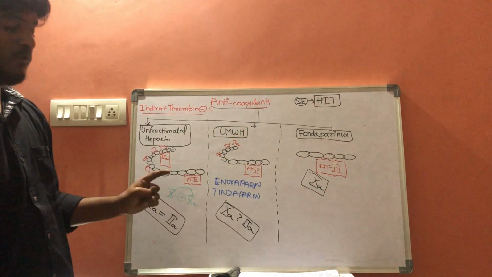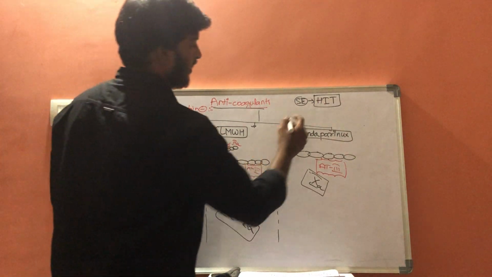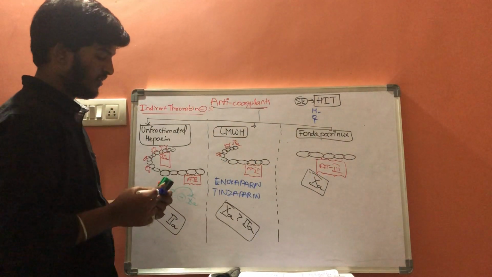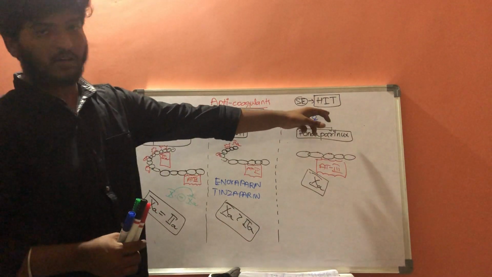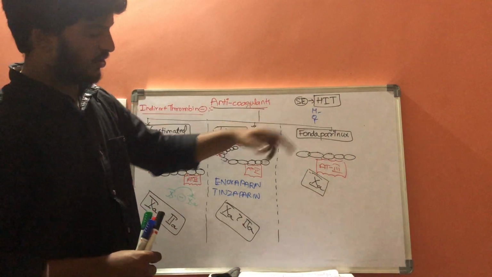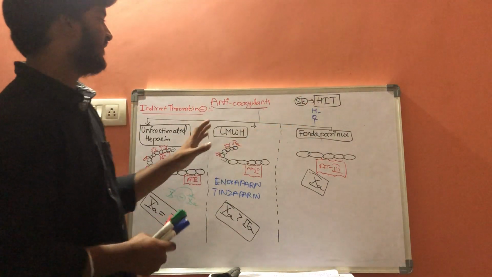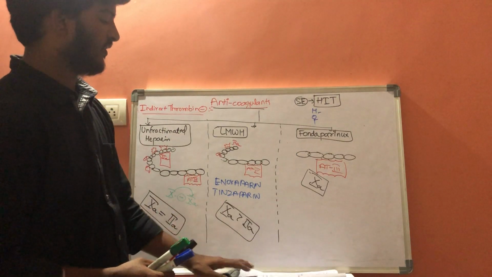There are some more side effects, remembered as HOT: H for hair loss, hypokalemia and hemorrhage, O for osteoporosis, and T for thrombocytopenia. So these are some side effects of indirect thrombin inhibitors.